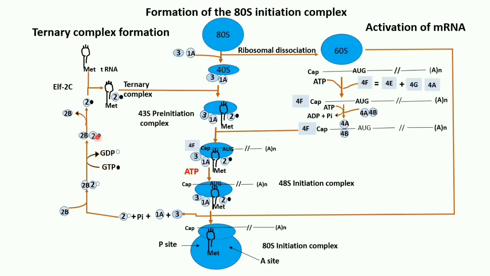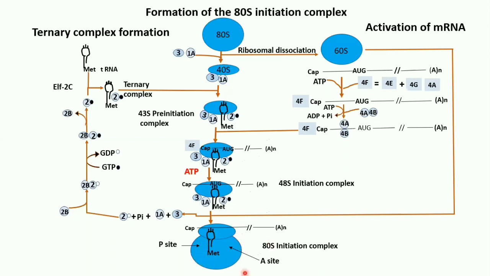So once that GTP gives out its energy to initiation factor 2, 2B is released, and then factor 2 along with initiation factor 2C will bind the tRNA and form the ternary complex, and then again the whole process will start. So this is how the 80S initiation complex was formed.